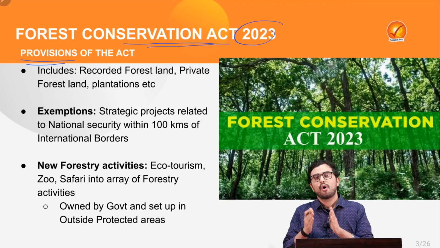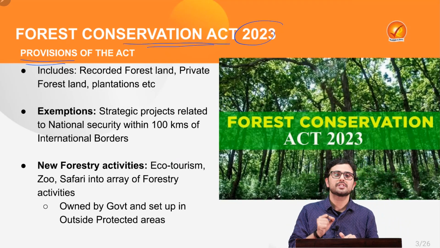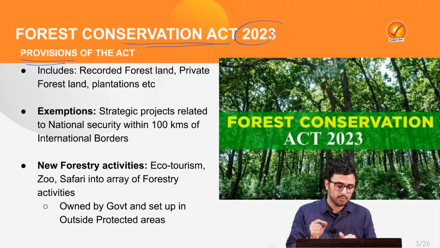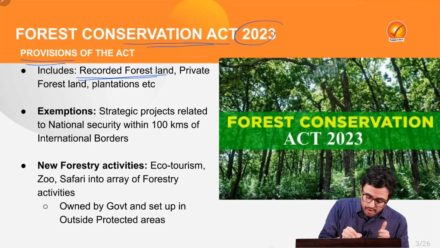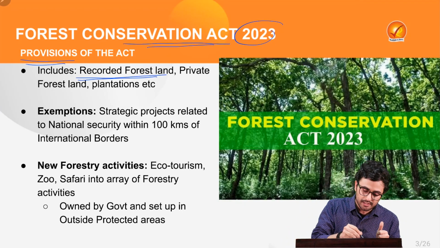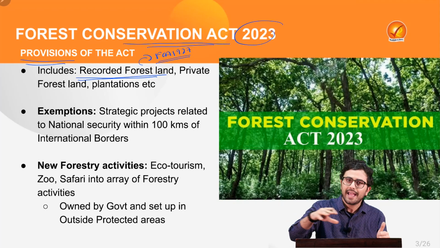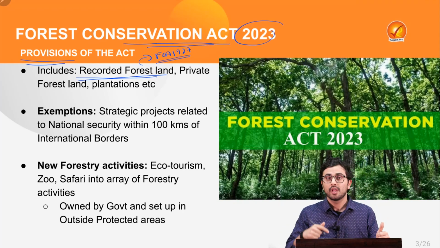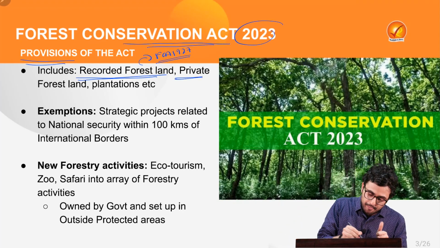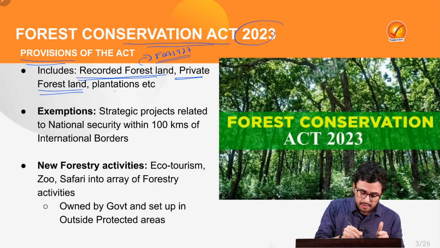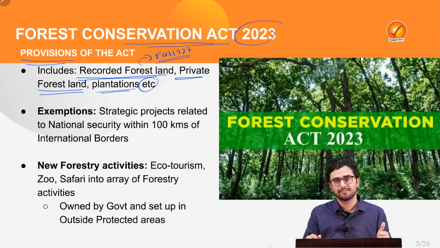Under the definition of forest, the Act includes any recorded forest land which is recorded under Forest Conservation Act of 1927 or under any law by the state government. Also, any private forest land or plantations, etc.